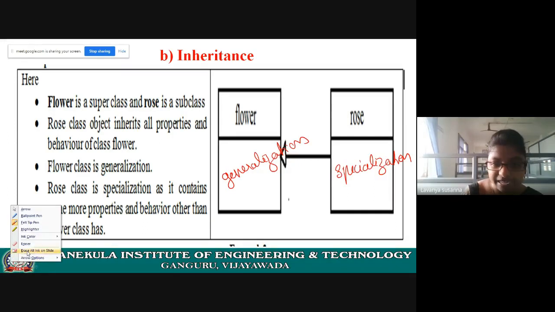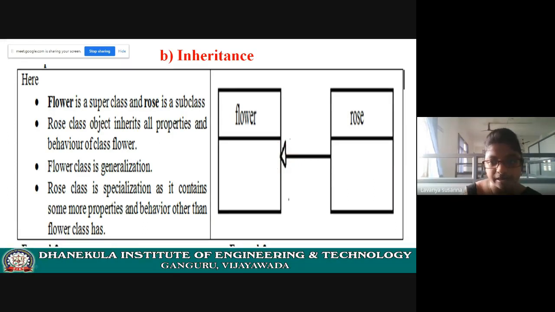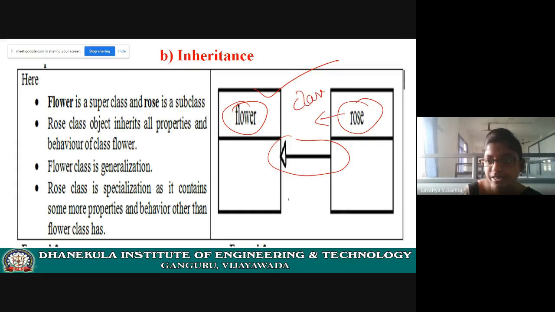See the symbols, a diagrammatic representation is more important. This symbol and class symbol. This is a class name. In this way you need to represent.